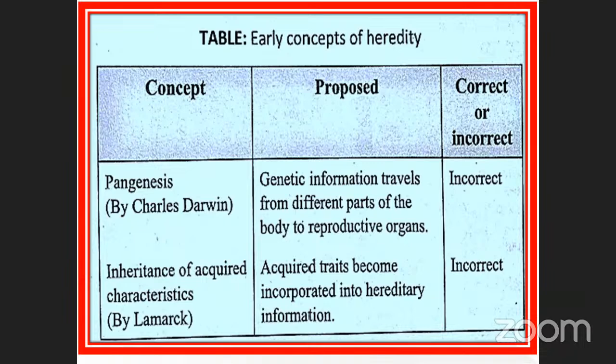Next one is inheritance of acquired characters. What is meant by inheritance of acquired characters? Characters already acquired are also transferred to another generation. This statement was given by Lamarck. Lamarckism, we already studied. Acquired traits become incorporated into the hereditary information. This statement is also incorrect.